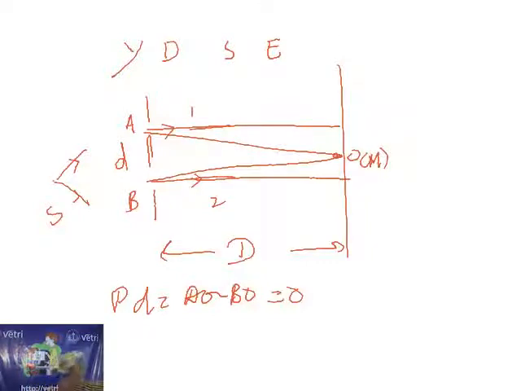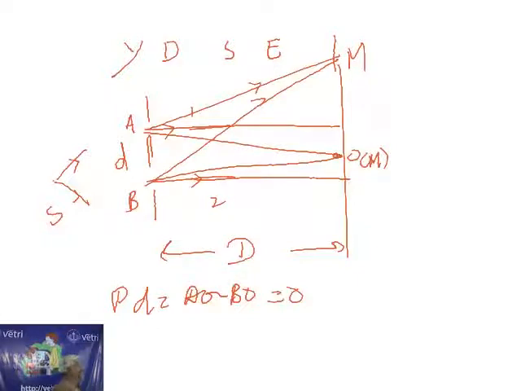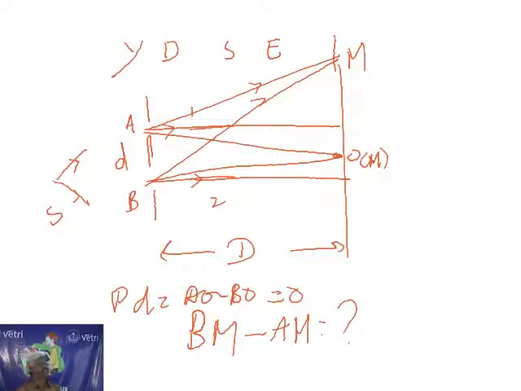For example, take a light ray from A going there, and another light ray from B. They meet at M. What about M? M may be bright or dark. What is the reason? We have to find the path difference, the longer distance minus the shorter, that is BM minus AM. What is this value? We don't know. We don't know the distance of BM or the distance of AM. If it were available, we could subtract and fix whether M is bright or dark. But in this case, it is not possible to say what M is.